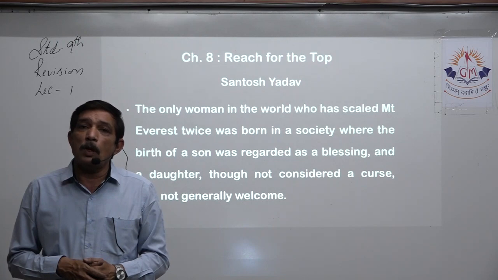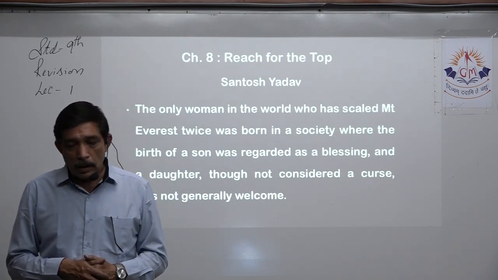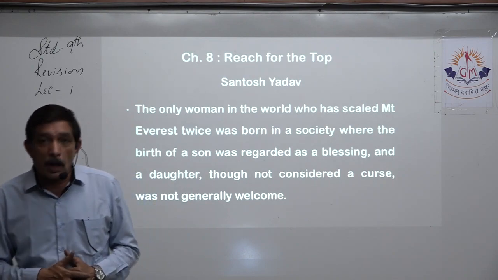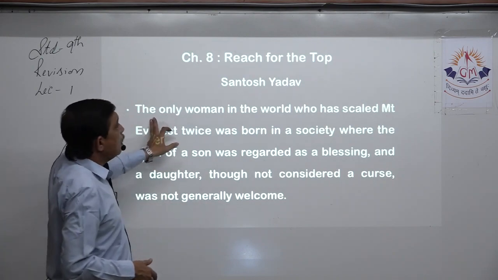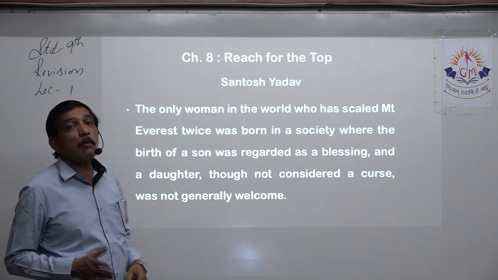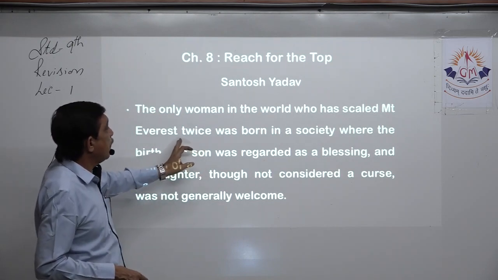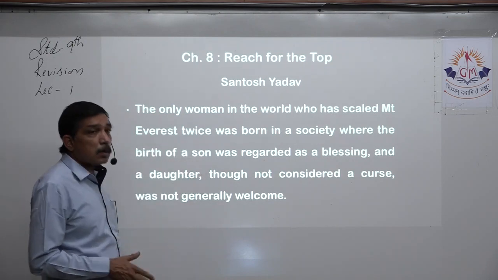So the people at the top in the line of these two sports are Santosh Yadav and Maria Sharapova. Who is Santosh Yadav? She is the only woman in the world who scaled Mount Everest 2 times, the youngest one, born in a society where the birth of a son was preferred.